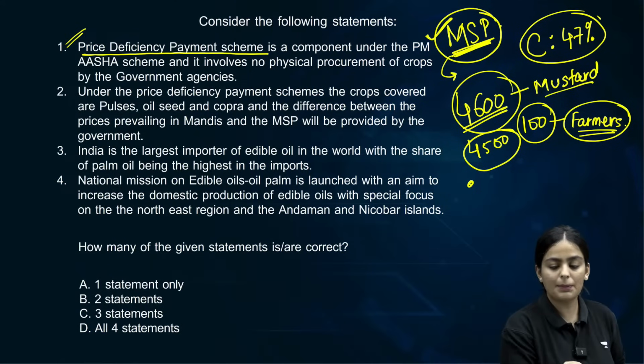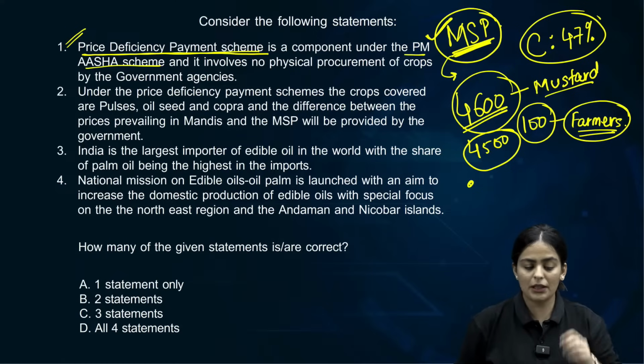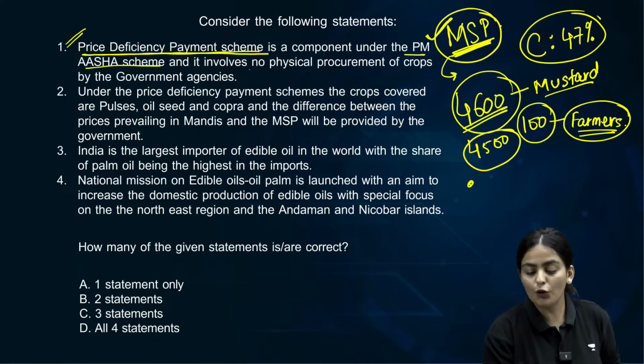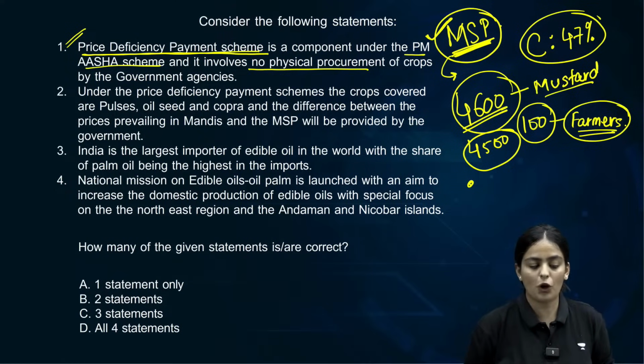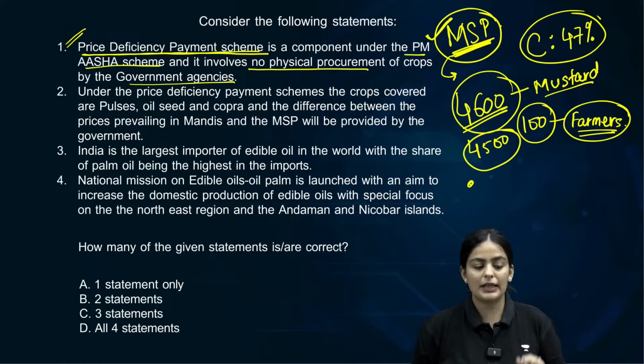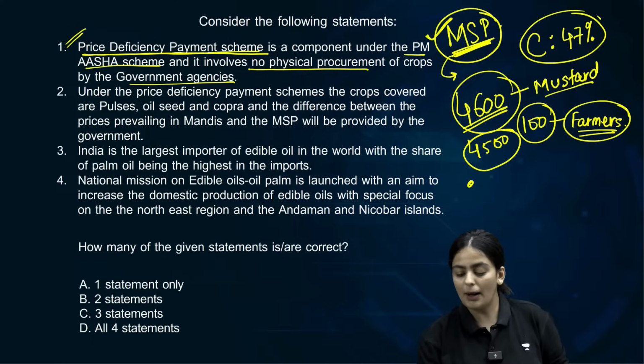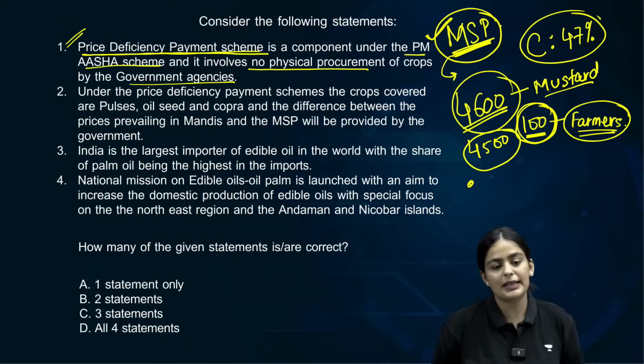So the price deficiency payment scheme is a component under PM ASHA. Absolutely correct. It involves no physical procurement of crops by the government agencies. There is nothing wrong in this scheme. It is just to provide for the difference between the MSP and the market selling rates.